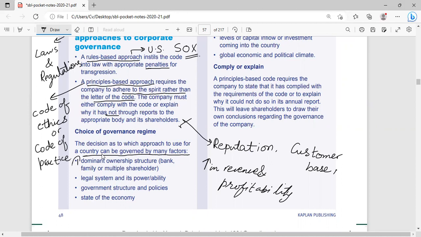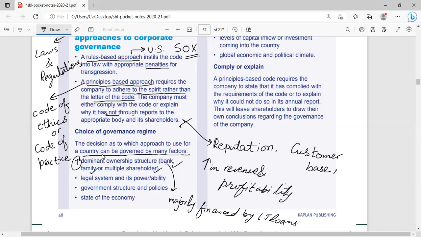Number one, dominant ownership structure: bank, family, or multiple stakeholders. It means who owns the organization. Either the organization is majorly financed by long-term loans. If a company is majorly financed by long-term loans, what does it mean? It means the company has a huge bank loan, and its financial gearing is high. So without having a banker as a representative, it is not possible for them to make a decision for their organization.